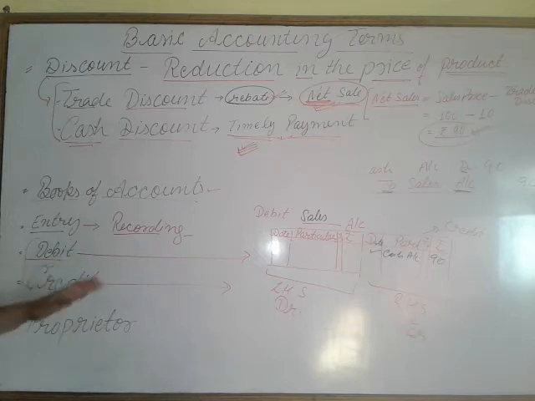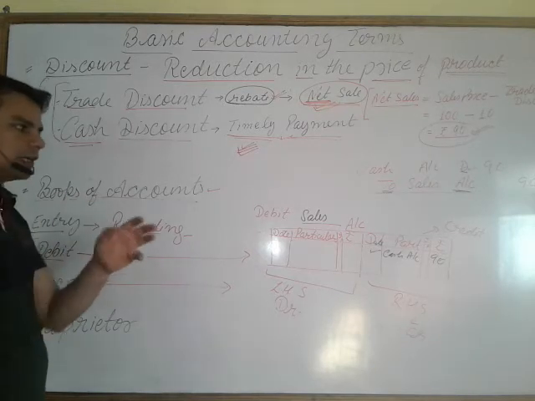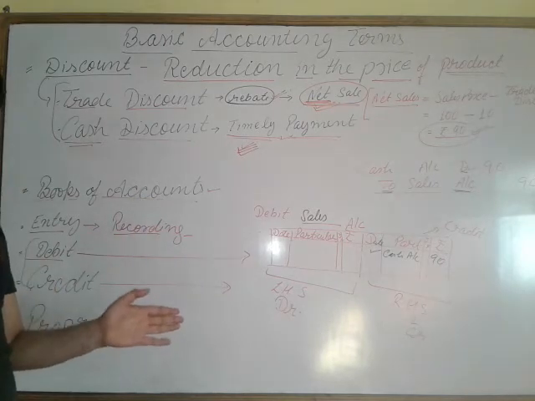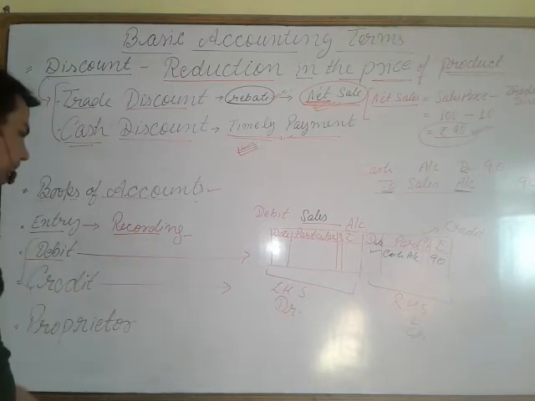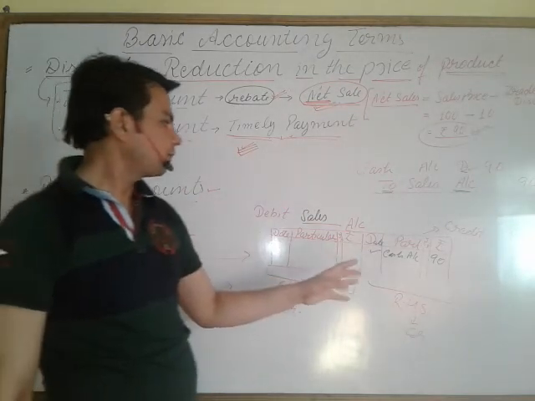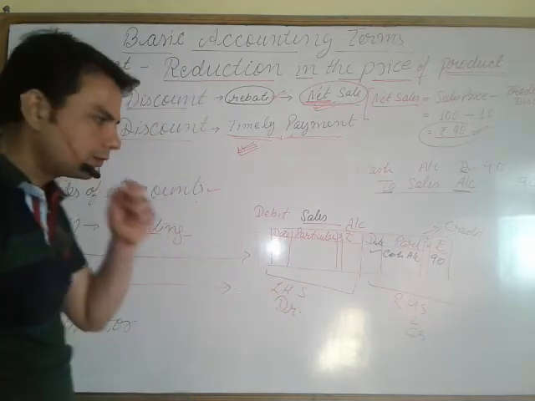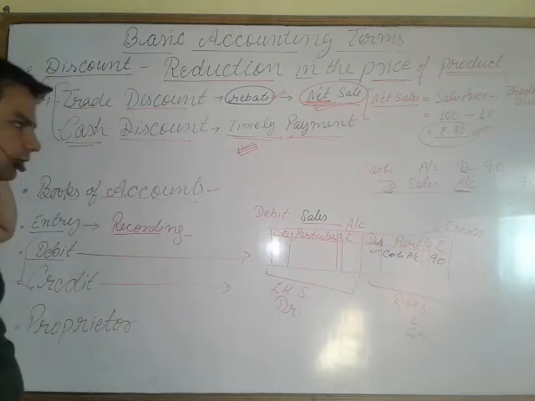So this is the concept of debit and credit. Debit is the left hand side of any ledger or account. If any account is debited, then on the debit side we write the name of the account from which it is debited. Credit is the right hand side of any account. If the account is credited, on the right hand side we write the name of the account from which it is credited.